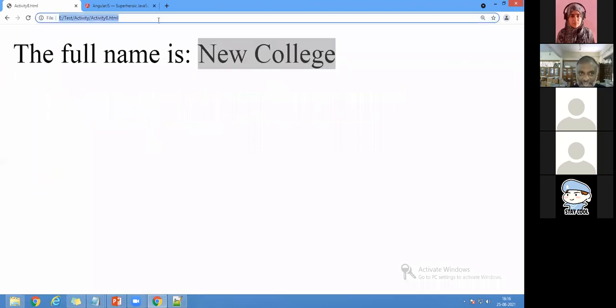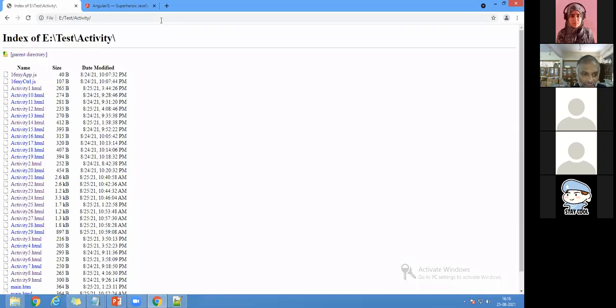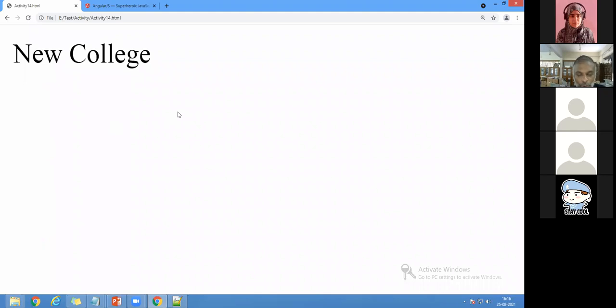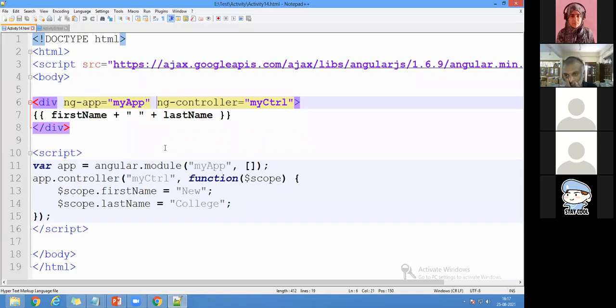Even when I come to activity 14, the same new college is there. Where are the securities, in activity 8 or activity 14? Please, I request the students or the participants to chat. Can you identify where the securities are? Outputs are the same. In activity 8 are the securities more, or in activity 14?